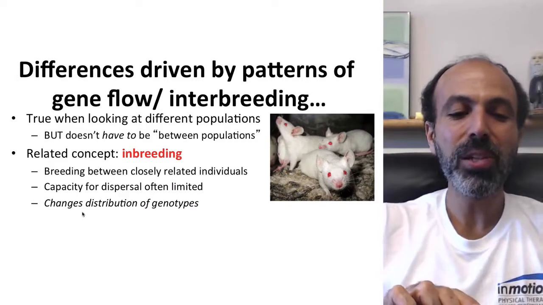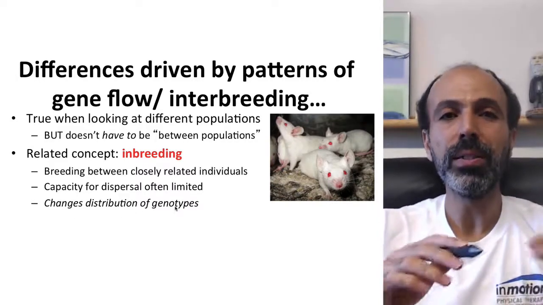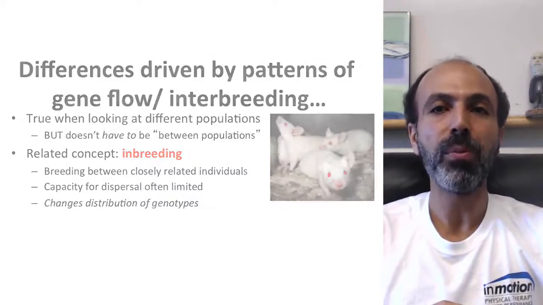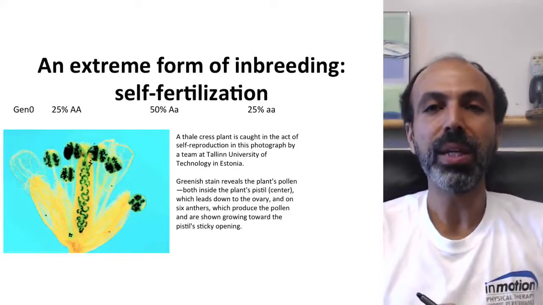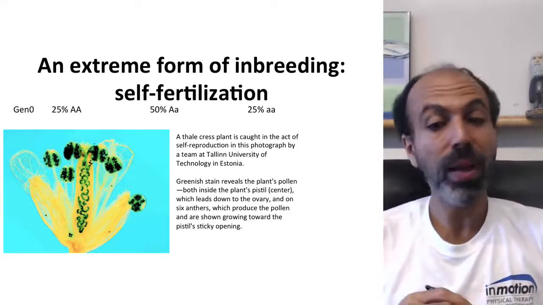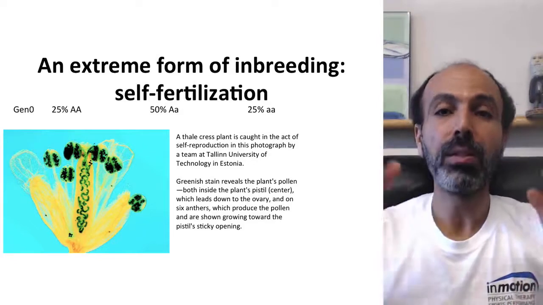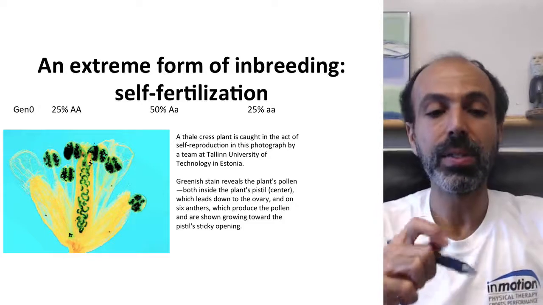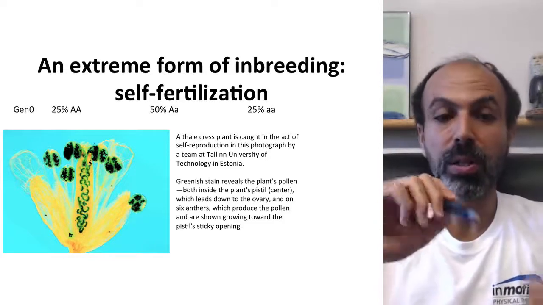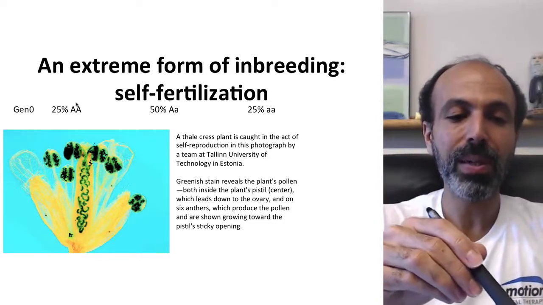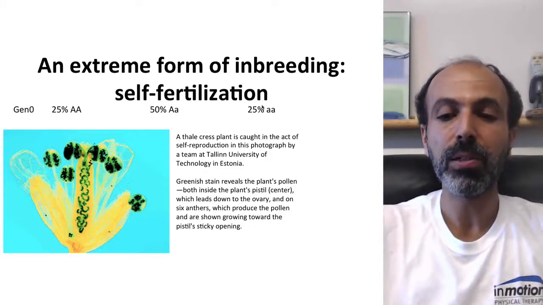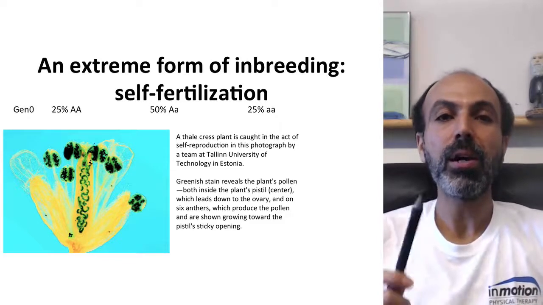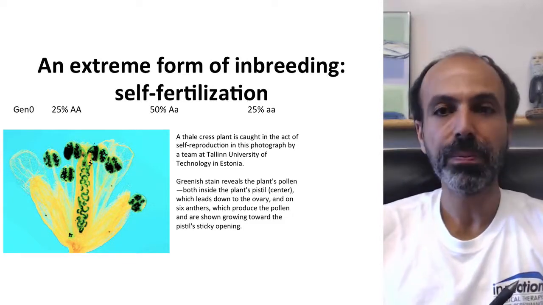Now, this changes the distribution of alleles among genotypes. So let's start by looking at an extreme form of inbreeding. This extreme form is self-fertilization, which is found in some plants, where literally their pollen is fertilizing their seeds. So let's imagine this population. We'll start at Hardy-Weinberg: 25% big A big A, 50% big A little a, 25% little a little a. What happens if this particular plant self-fertilizes, as you might see in the picture here?